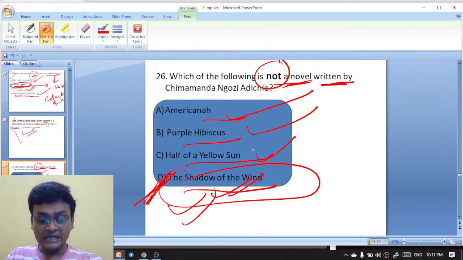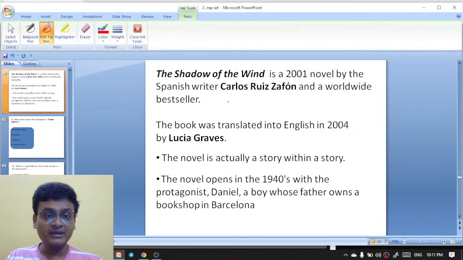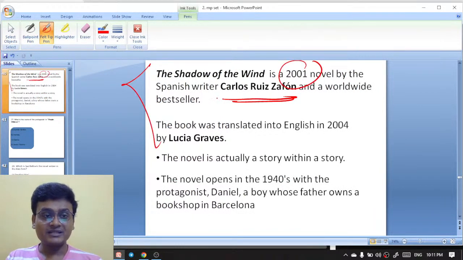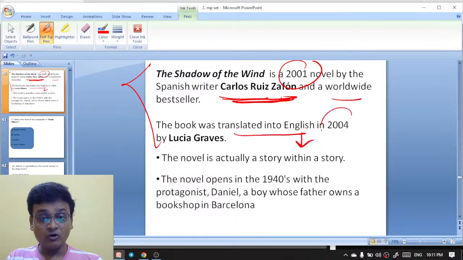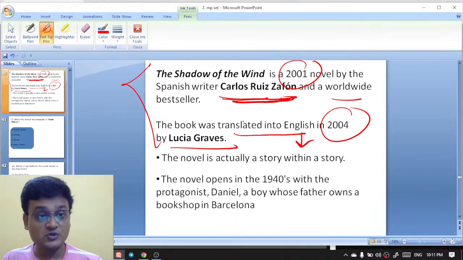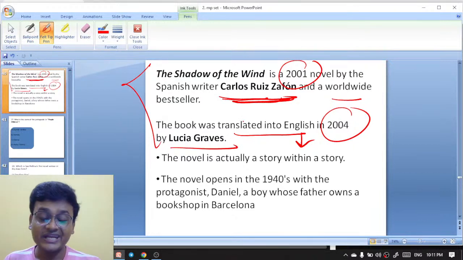So The Shadow of the Wind, and here is the explanation. Shadow of the Wind is written by Carlos Ruiz Zafón. It is a 2001 novel by the Spanish writer Carlos Ruiz Zafón and a worldwide bestseller. The book was translated into English in 2004 by Lucia Graves. The novel is actually a story within a story.